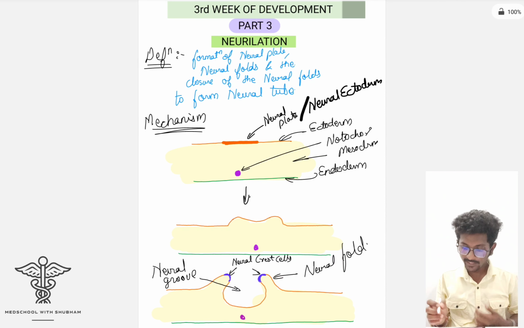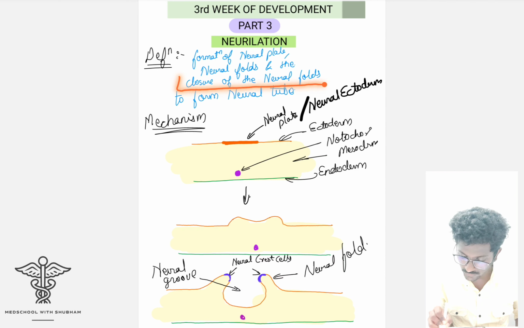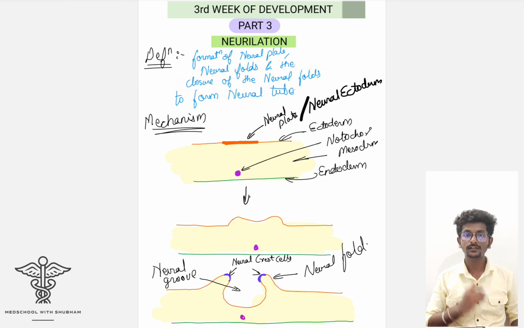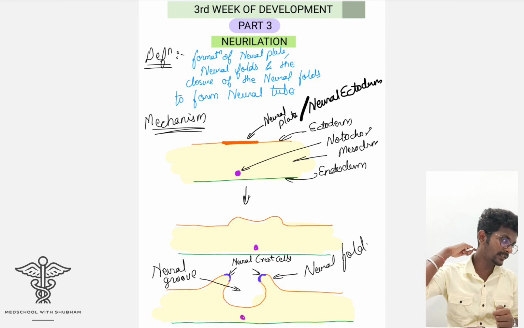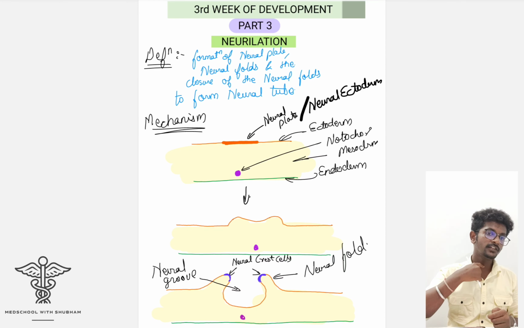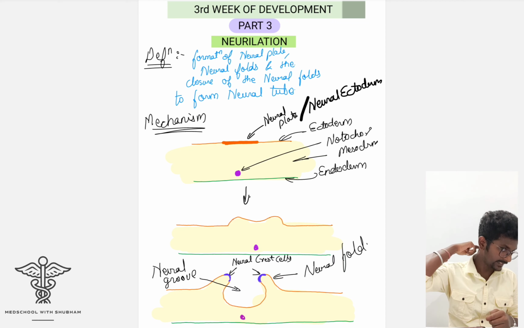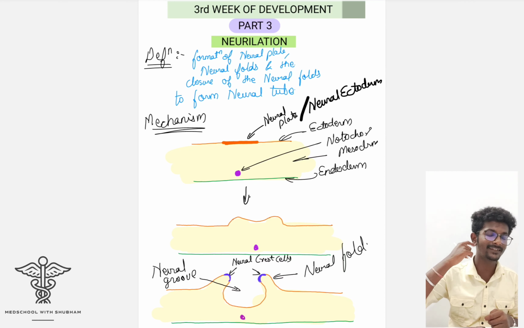This neural fold will now get closed, and you will get a circular neural tube. This is what is written here: closure of the neural folds. The closure of the neural folds takes place first in the cranial region, in this neck region. This is the entire neck. So in the posterior aspect of the neck, that is the cranial region, in the cervical region, sorry.